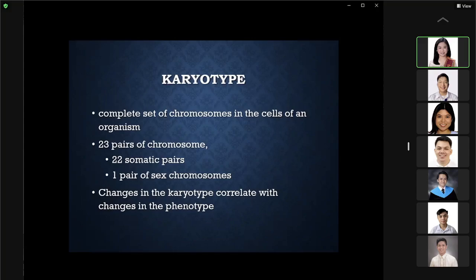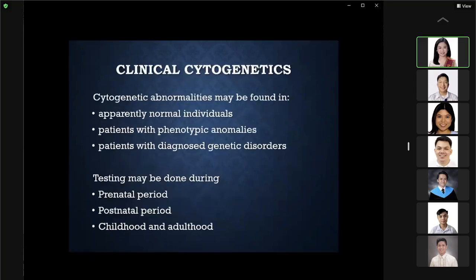Changes in the karyotype correlate with the changes in the phenotype. So clinical cytogenetics will show you that cytogenetic abnormalities may be found in apparently normal individuals, patients with phenotypic anomalies, and patients with diagnosed genetic disorders.